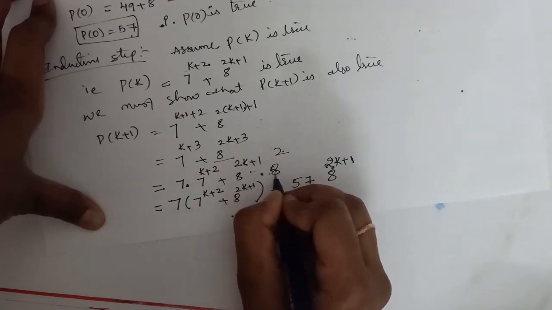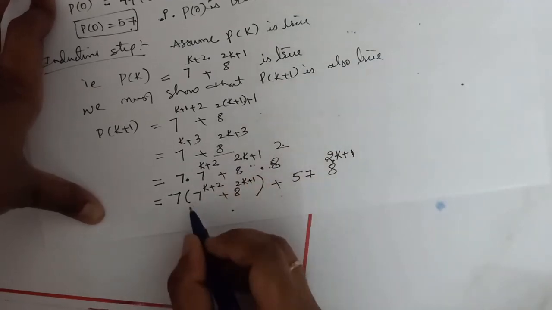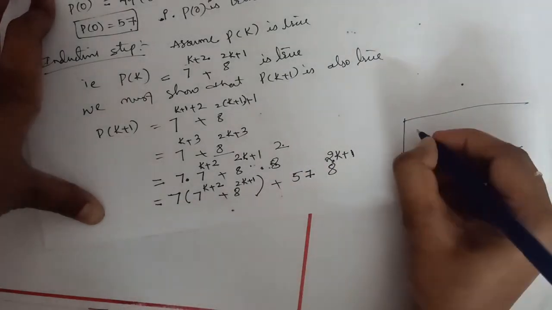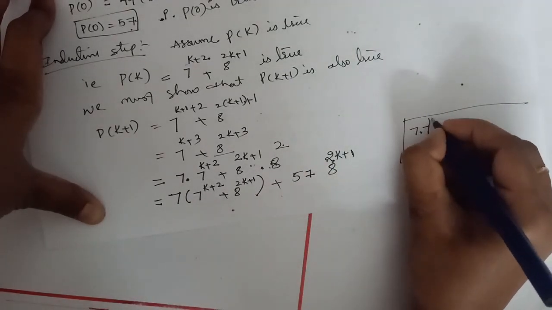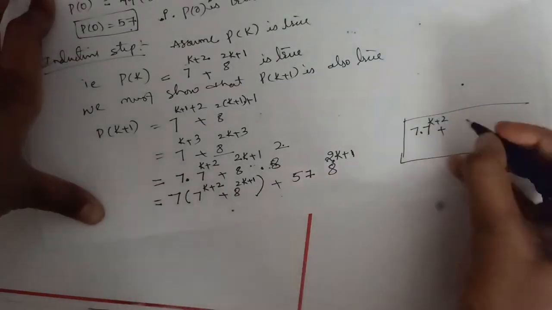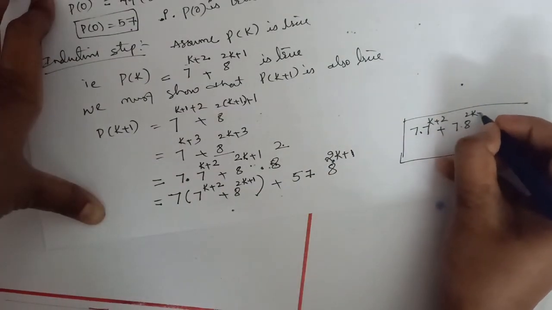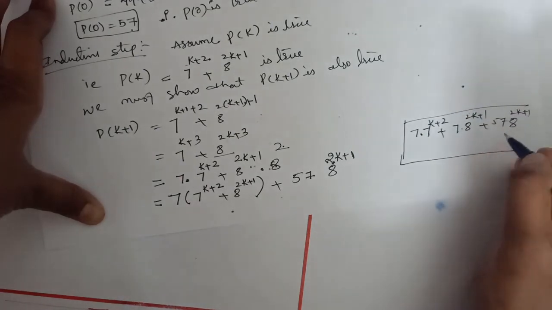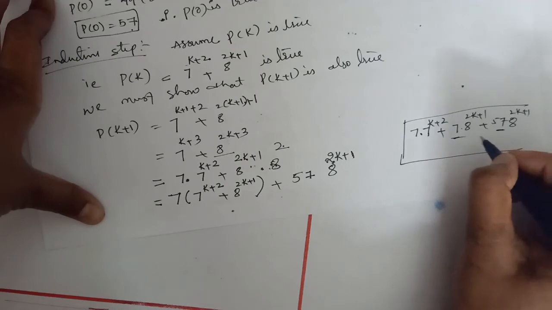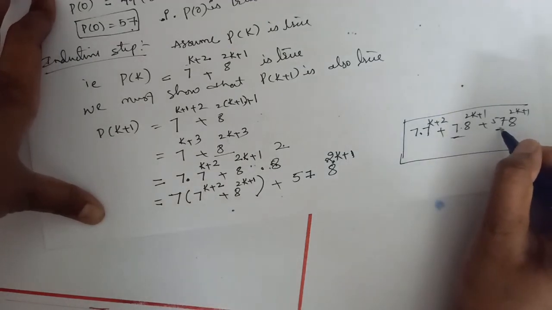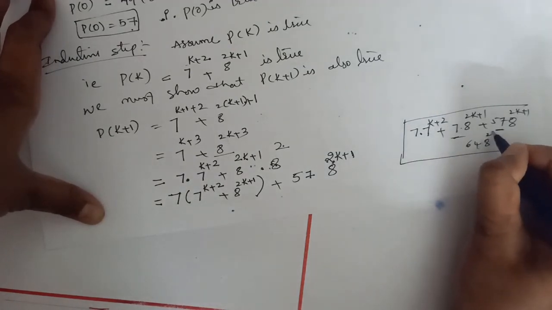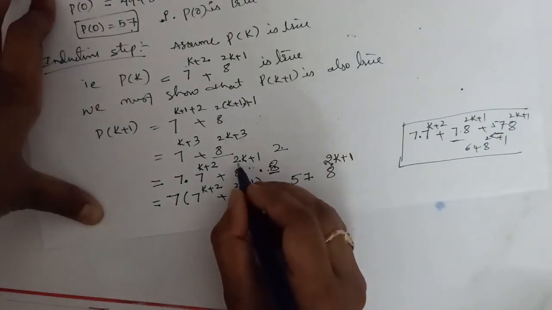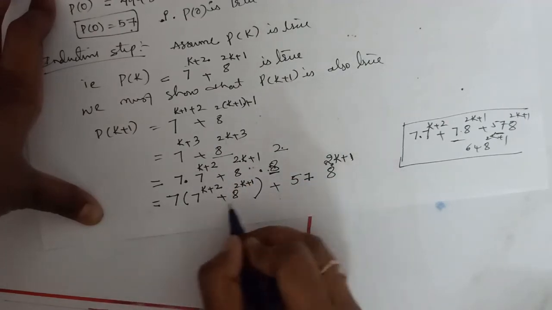So 64 into 8 power 2k plus 1 can be written as, see here, 7 into 7 power k plus 2. So 7 into 8 power 2k plus 1 plus 57 into 8 power 2k plus 1. So 7 plus 57 is equal to 64 into 8 power 2k plus 1. So here 64 into 8 power 2k plus 1 can be written as like this.